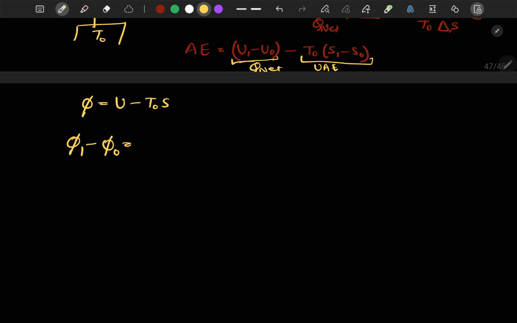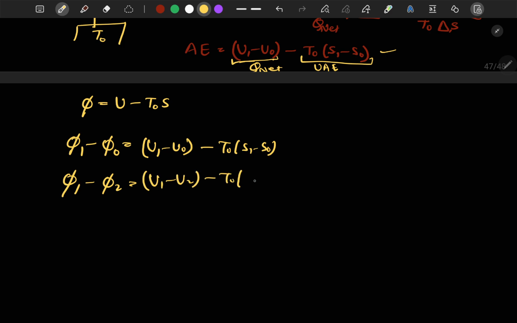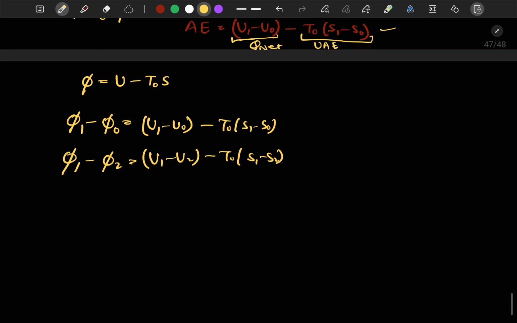Now if I want to calculate the available energy between the system and the surroundings, I can calculate it as U1 minus U naught minus T naught times (S1 minus S naught), which is exactly this equation. If I want to calculate between two different states, I can calculate it as U1 minus U2 minus T naught times (S1 minus S2). Like this we can do here. Now if we move to the next question,